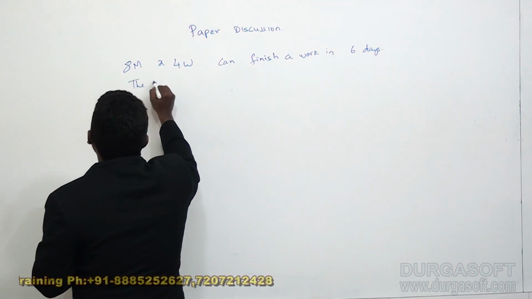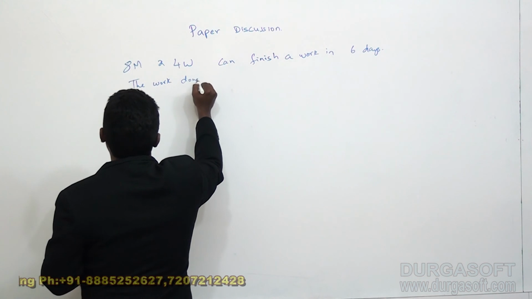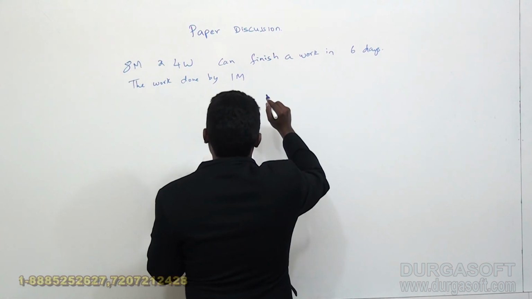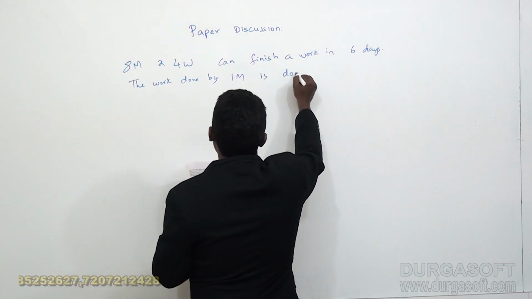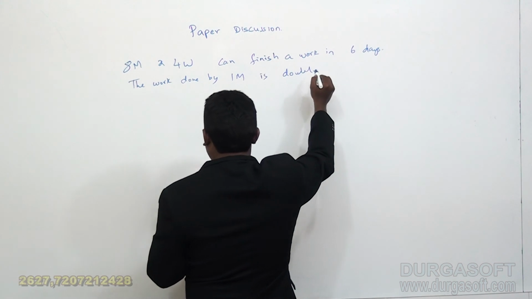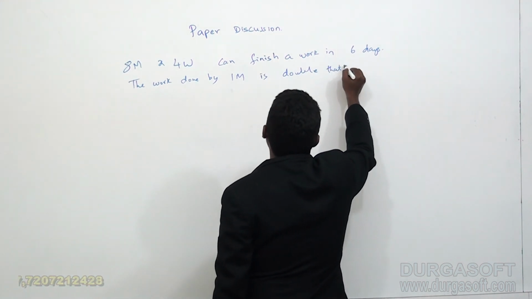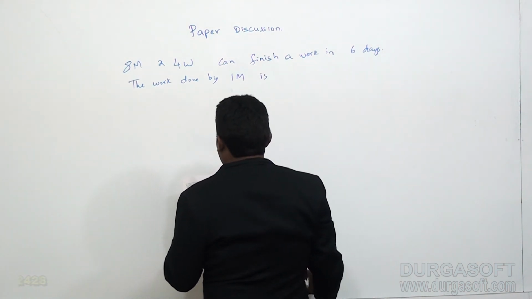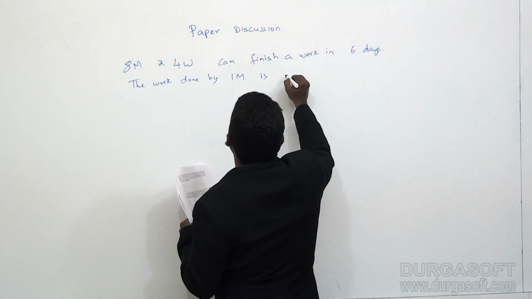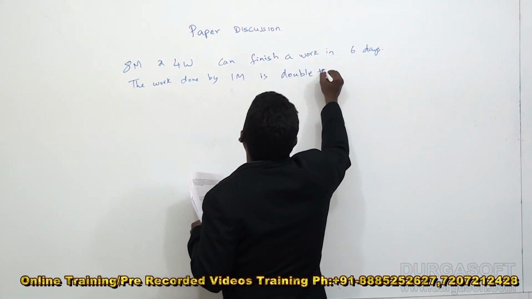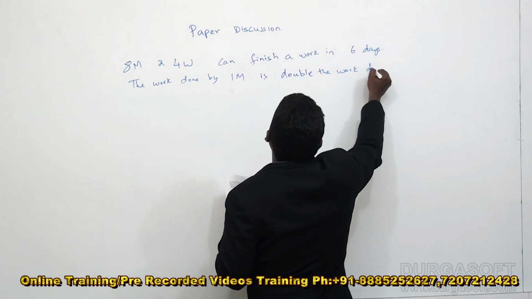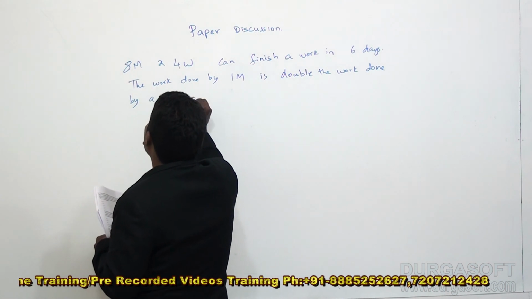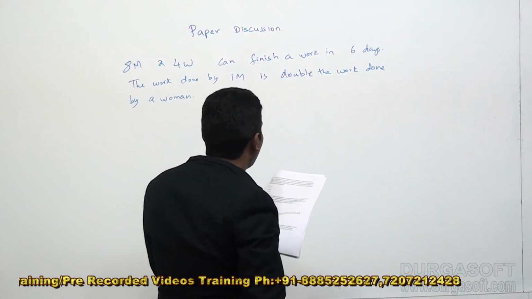The work done by one man is double the work done by a woman.